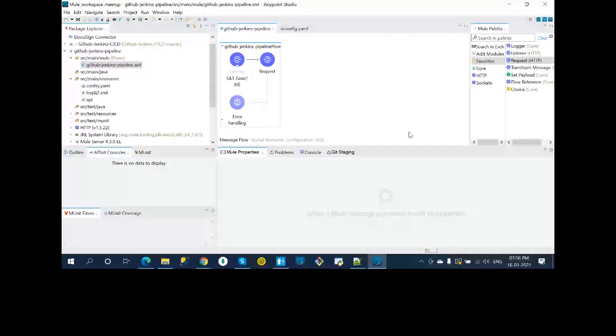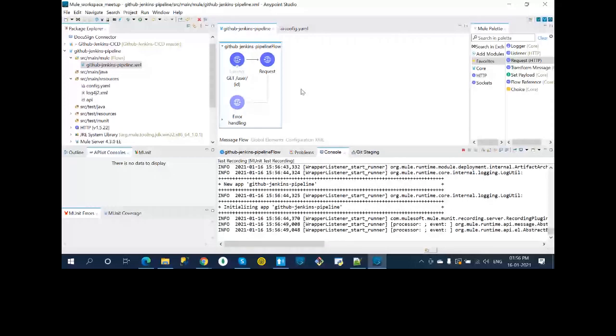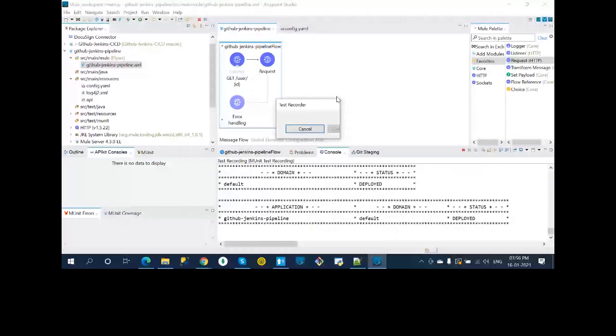I'm selecting MUnit test recorder, by the way. You need to have 7, I think after 7.5, to get that option, MUnit test recorder. What the MUnit test recorder does is it actually runs this application and collects all the information in the background, whatever information you pass as URL. So it's deployed correctly. All things are good till now.